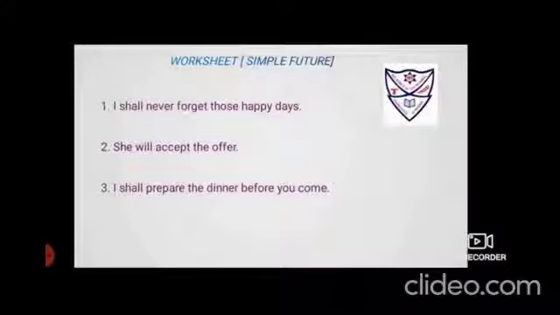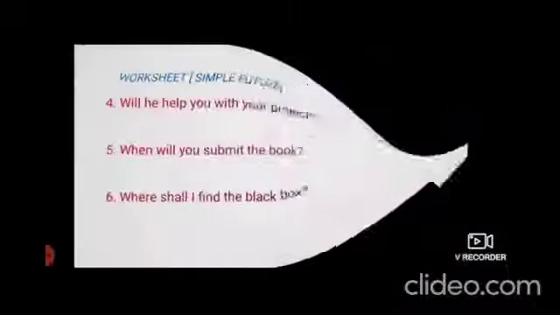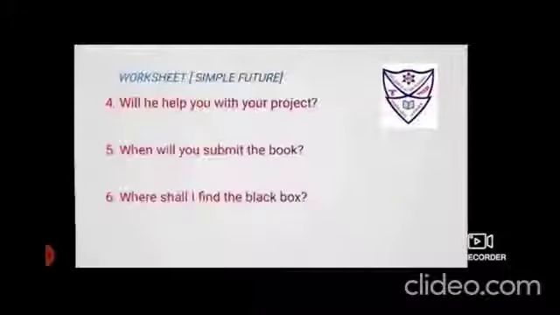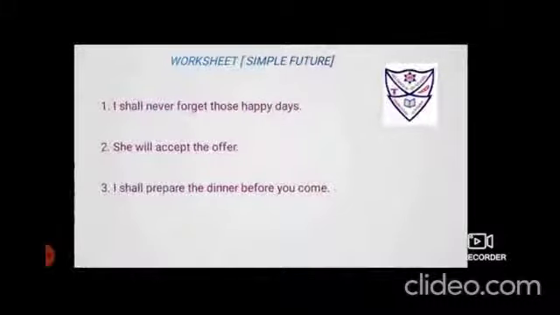This is a worksheet as we used to give it. It's a worksheet consisting of simple future sentences, a mixed exercise with affirmative, negative and interrogative, all three kinds. So you have to solve this in your rough notebook and not in your fair book. Solve it and if possible use the highlighters that I've told you. Circle WH, double underline the helping verb, box the subject, underline the verb and circle the object. That makes it easy for you to solve it. This you have to solve in your rough notebook.